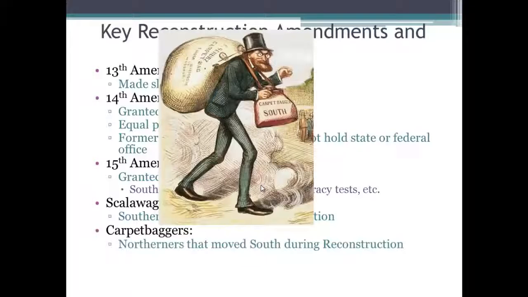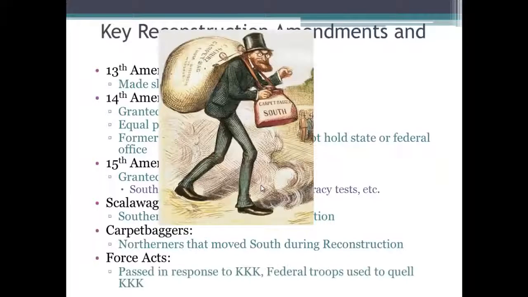Carpetbaggers were those who lived in the North that moved to the South during Reconstruction for a variety of reasons, some of which wanted to make money. And the Force Acts were passed in 1870 to 1871. These were passed in response to the Ku Klux Klan, which was terrorizing African Americans, and federal troops could be sent in and used to quell the KKK.